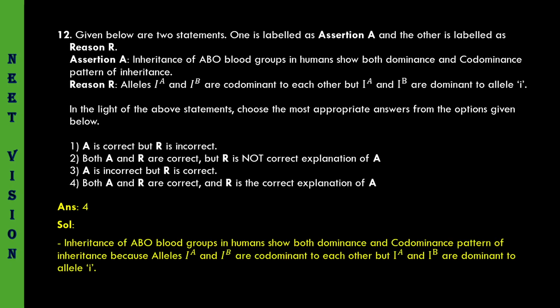Inheritance of ABO blood groups in humans show both the dominance and codominance pattern of inheritance because alleles IA and IB are codominant to each other. But IA and IB are dominant to allele i, small i. That means in O blood group, there is no formation of A and B antigens on the plasma membrane of red blood cells. These A and B antigens are glycolipids, right? Coming to the next one.